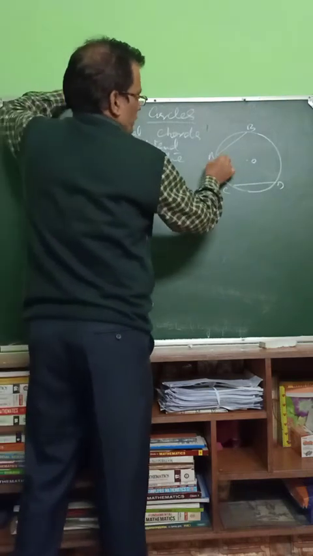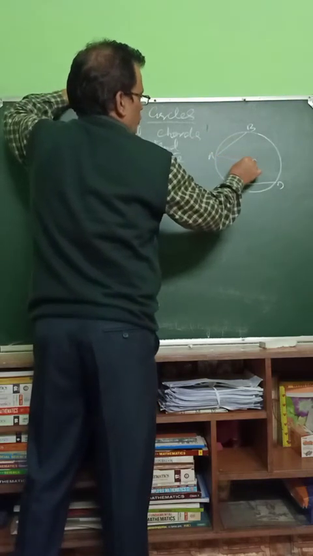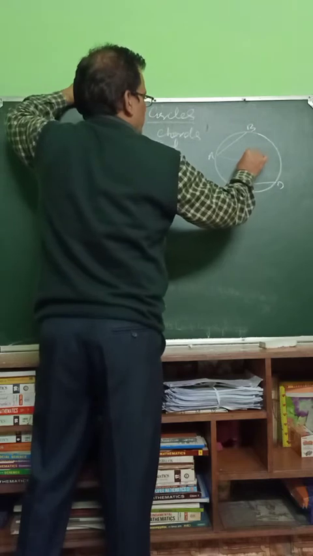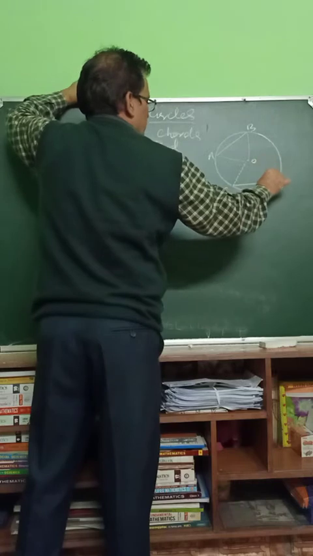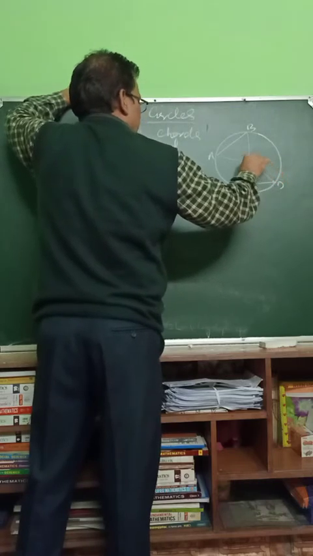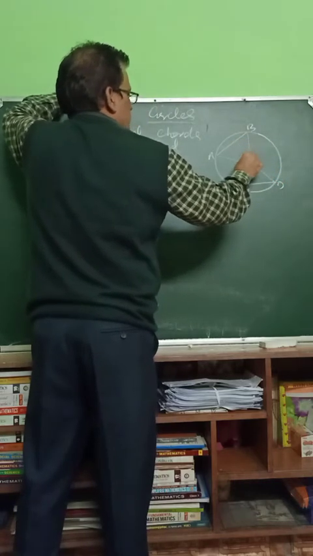So we have to show that this angle AOB is equal to angle COD. This is center O.